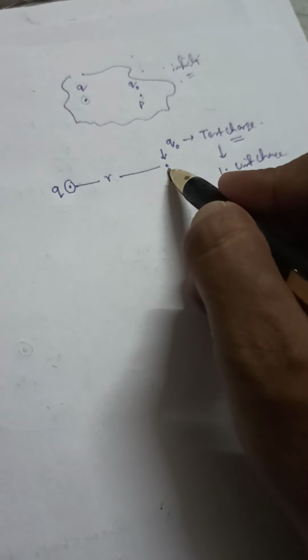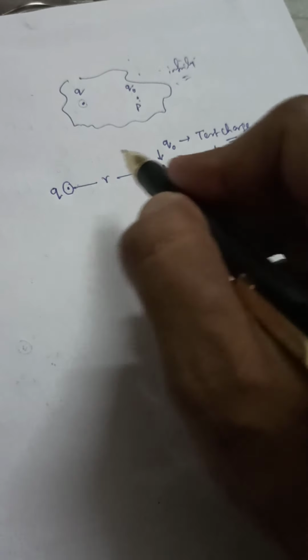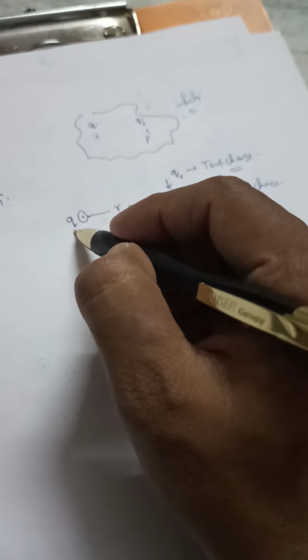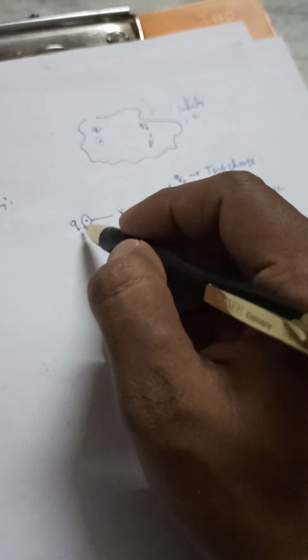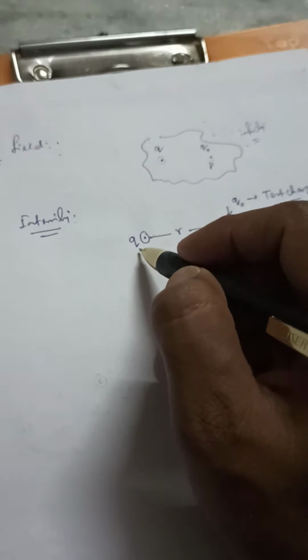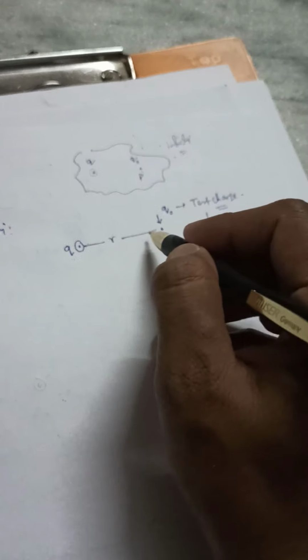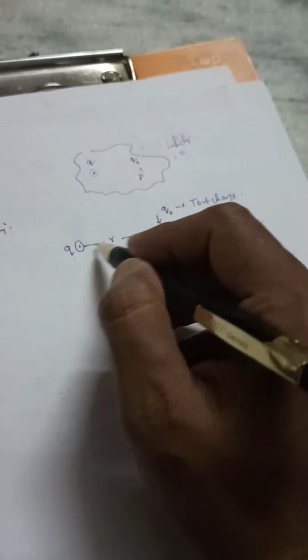So at the point P, to calculate the field due to the charge small q, you have to imagine that you are placing a test charge at that point. Let us consider your small q is a positive charge, since no signs are mentioned yet, and this q naught which you are placing at the point small p is also a positive charge. Then there will be a repulsive force acting between these two charges.